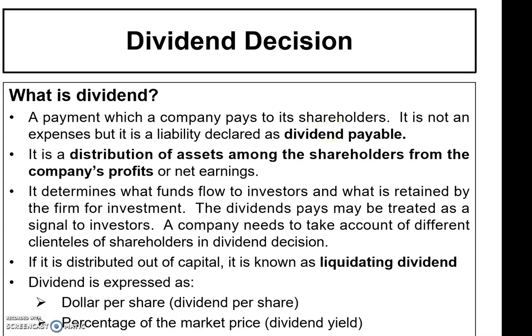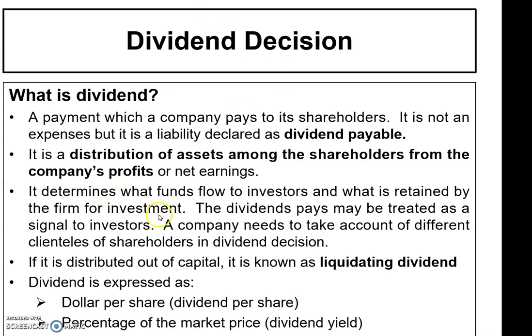Right. So dividends are payments made normally by publicly listed companies as a reward to investors for putting their money in the company. Right. So dividend is part of the rewards to the shareholders because they have invested in the company, and provide funds for the company to run the business.